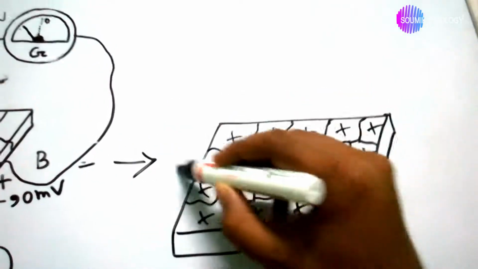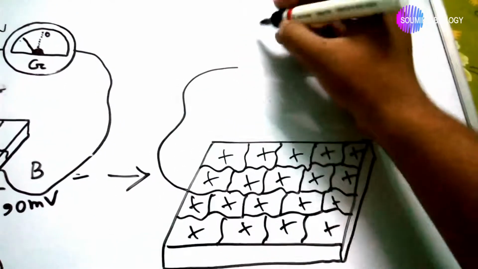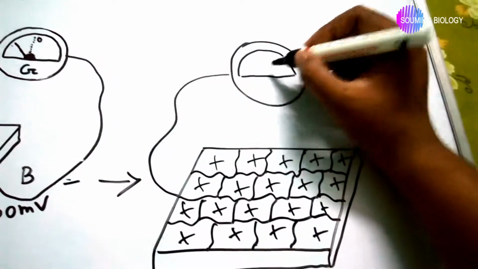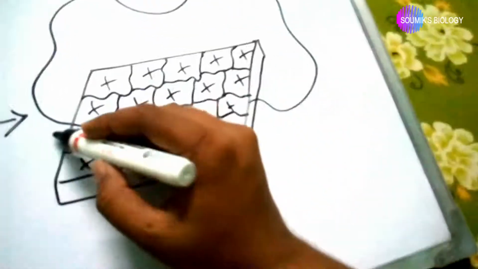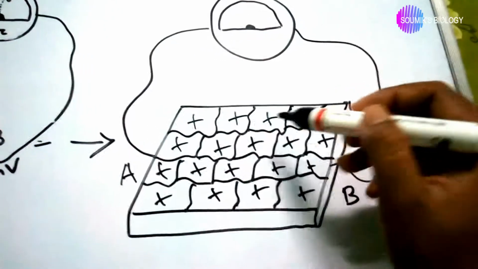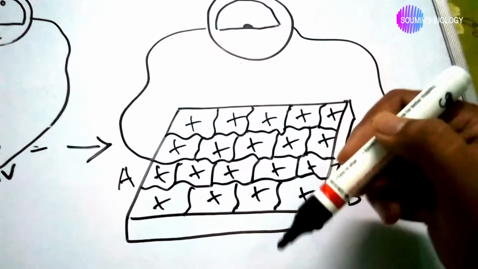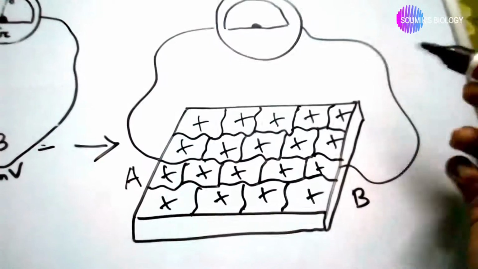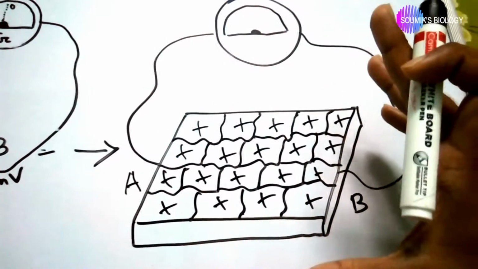So now the galvanometer shows a special reading, A side, B side. Okay, because every cell on the A side and B side is the same charged, all are positively charged by the same amount.